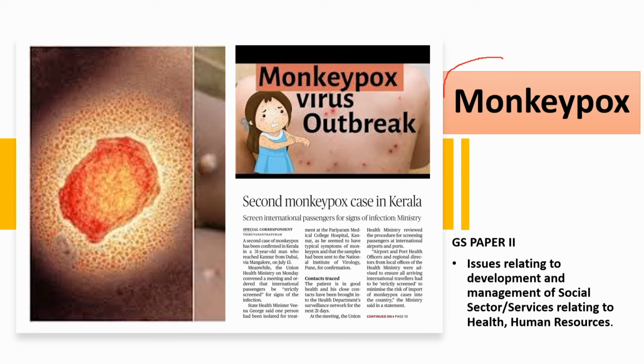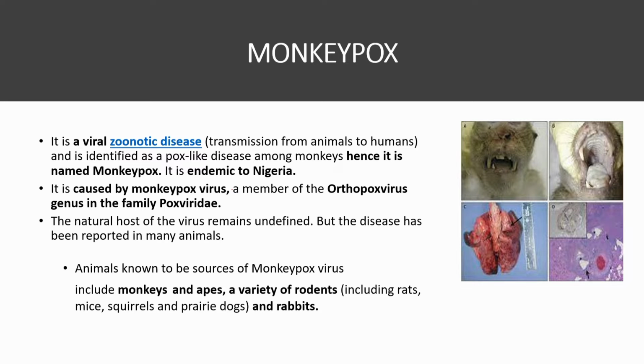The first topic for today's discussion is about monkeypox. So what is the context? The first case in the country of monkeypox was detected in the southern state of Kerala. So this topic mainly relates to issues relating to social sector development and also to GS paper 3. So let us look more at what this monkeypox is.